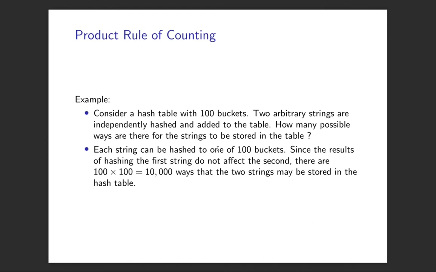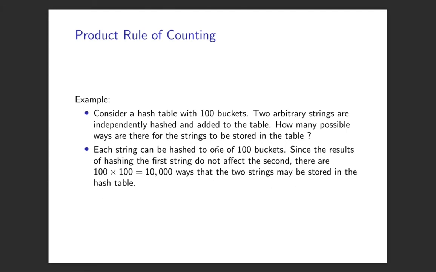Suppose we've got a hash table. Here's a nice computing one. Hash tables are actually based on probability and need some nice properties. So there's usually an assumption that every bucket is equally likely given an input. That's one of the properties you want the hash itself to have. Suppose we've got a hash table with 100 buckets. We put 2 strings in one after another. The hashes of the 2 strings should be uncorrelated, right? They don't depend on each other.